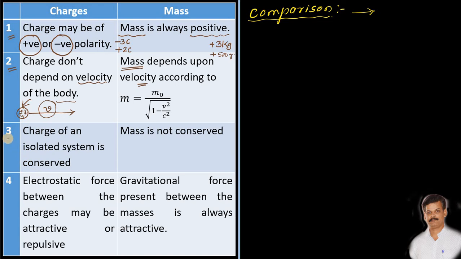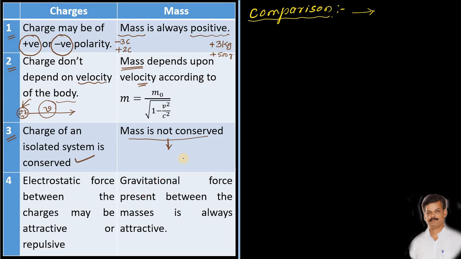Then let us understand the third difference between charge and mass. Charge of an isolated system is always conserved, but mass is not conserved. If you consider one body, its mass is not conserved, because we can very easily decrease the mass or increase the mass.